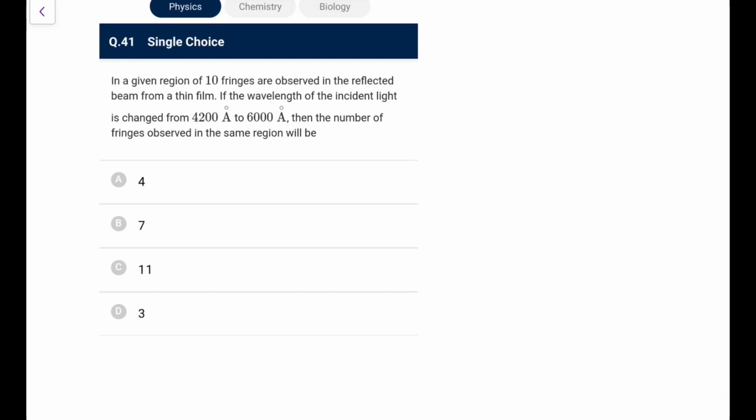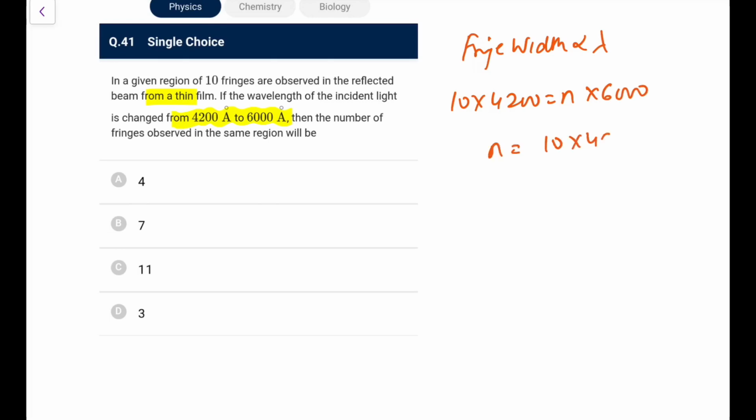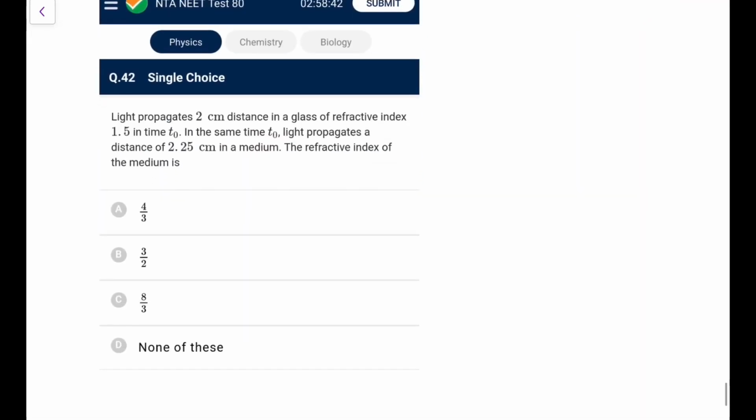Next, in the given region 10 fringes are observed in the reflected beam from a thin film. If the wavelength of the incident light is changed from this to this, the number of fringes will be? The number of fringes will be inverse to the fringe width, and you remember fringe width is proportional to lambda. So if you increase lambda, fringes will decrease. You can directly say it is inverse. So 10 into 4200 would be equal to n into 6000. The new number would be 10 into 4200 upon 6000. This is 7, so 10 goes, it would be 7. So go for option B, or you generally write n1 lambda 1 equal to n2 lambda 2. That is what I have written.